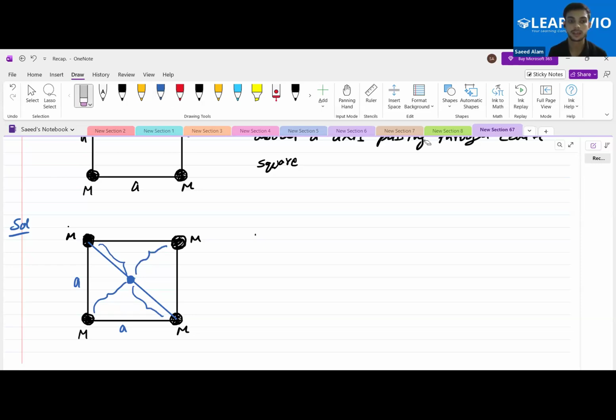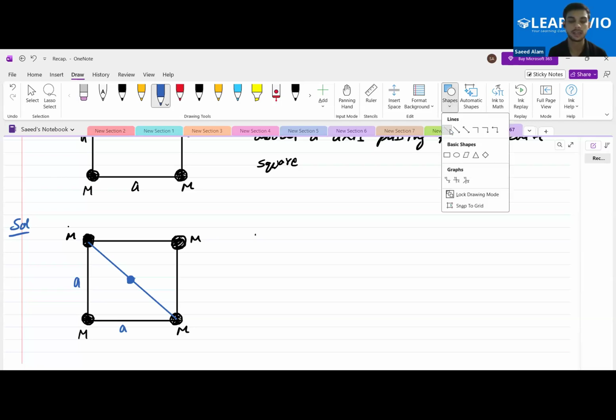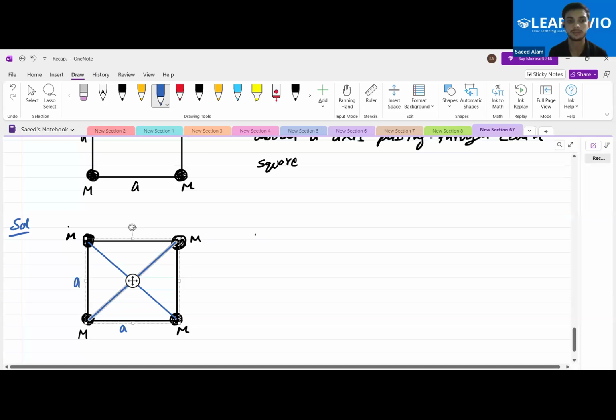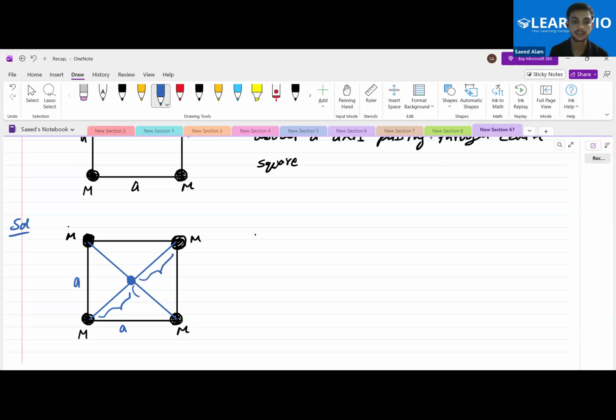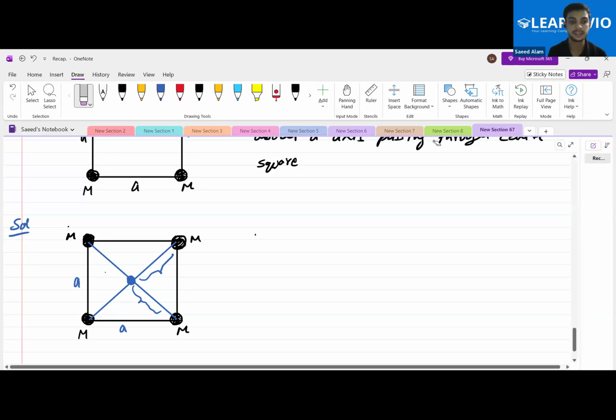Yes or no? We need these, because how are we calculating the moment of inertia of our system? Always by having these distances from the axis. Yes or no? We want these distances. So let us find this out.